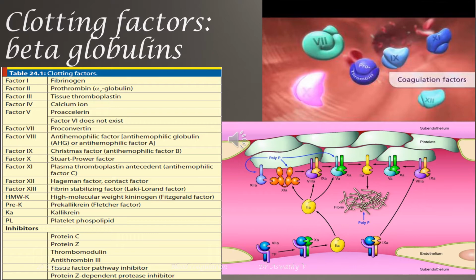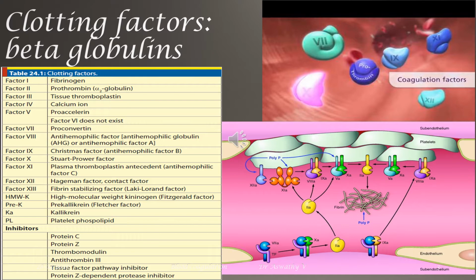There are about 13 clotting factors identified, and some factors which are called contact factors. They are not numbered, but they are called contact factors. They also have an active role in blood clotting. These contact factors are high molecular weight kininogen, prekallikrein, which is called Fletcher factor, then platelet phospholipid. So studying clotting factors is very important. It's a frequently asked question.